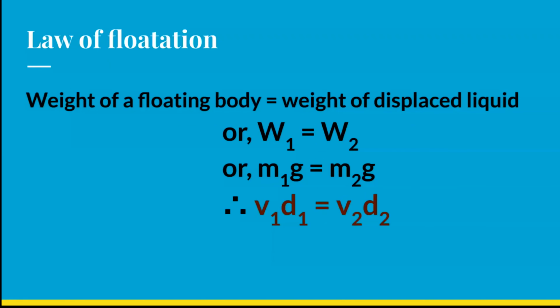B1 D1 equals B2 D2, when the formula is together. Okay, this is the formula that we get from the law of flotation. B1 D1 is equal to B2 D2. Let's talk about the applications of the law of flotation.